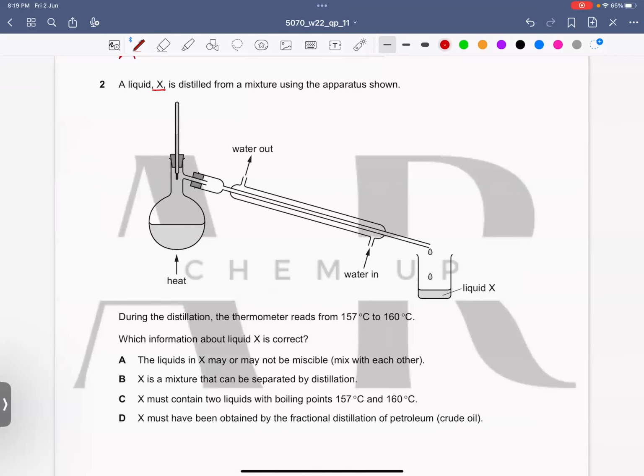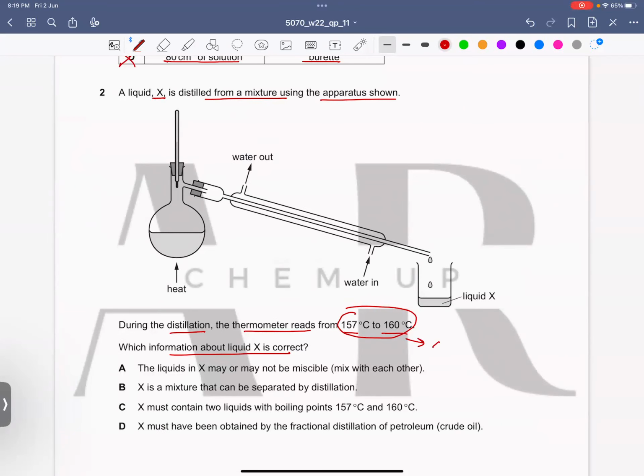Now, question number 2. A liquid X is distilled from a mixture using the apparatus shown. During the distillation, the thermometer reads 157 degrees Celsius to 160 degrees Celsius. Which information about liquid X is correct? See, during the distillation the temperature is changing, and this is a change in temperature. So a temperature change indicates that it is impure.